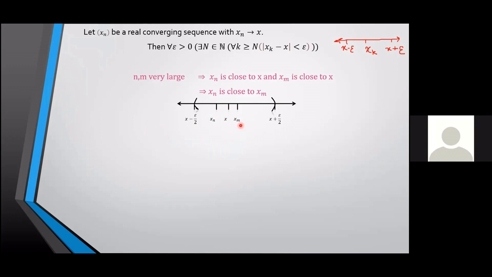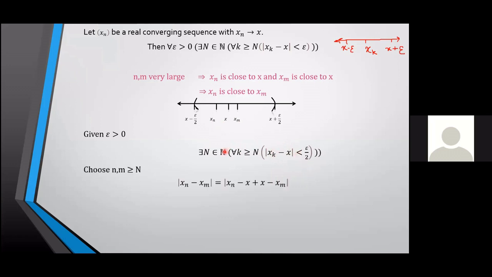What is it that we have to prove? We are trying to show the closeness of xn and xm. And how do you estimate that? By mod xn minus xm. So that is what we are going to find. I'm starting with an epsilon. I know that the sequence is convergent. So for every k greater than or equal to n, mod xk minus x will be less than epsilon by 2. Since it is true for every epsilon, it will also be true for every epsilon by 2.